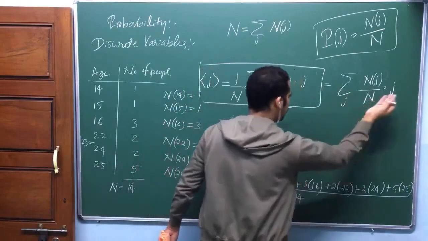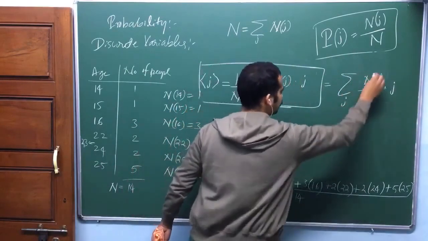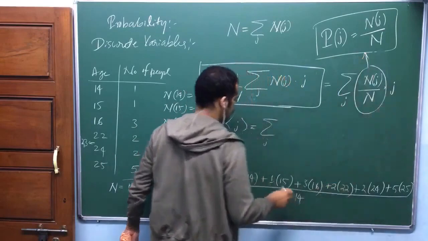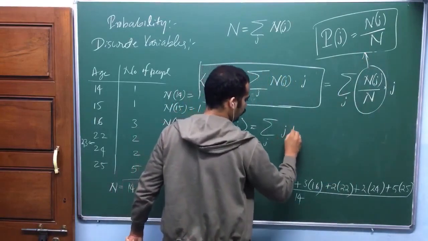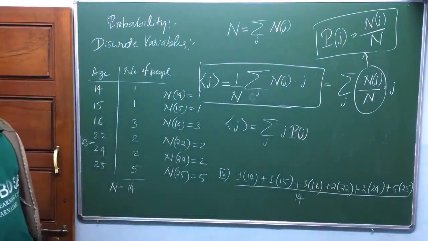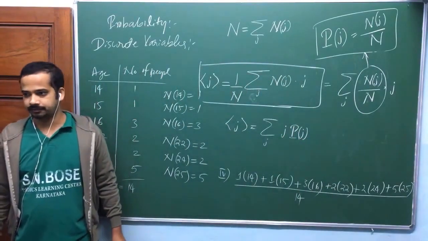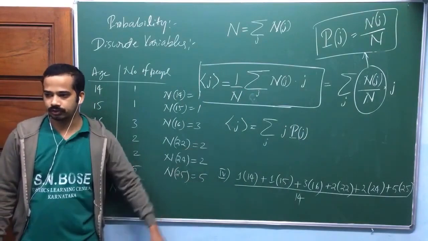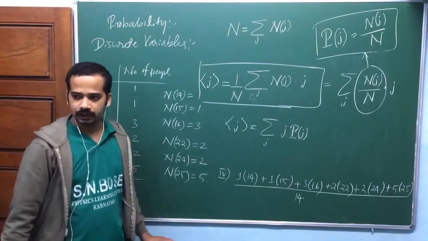Let me write j first, then p of j. So j into the probability of j. This is the way of taking average if you know the probability, and we are going to use this in quantum mechanics. Clear?